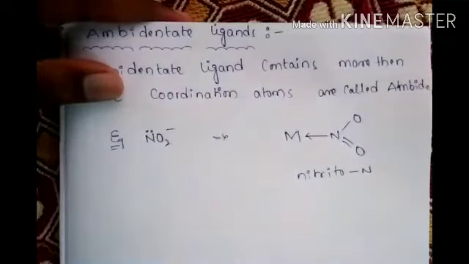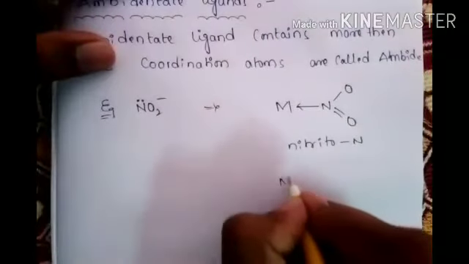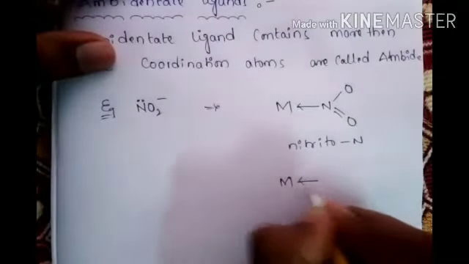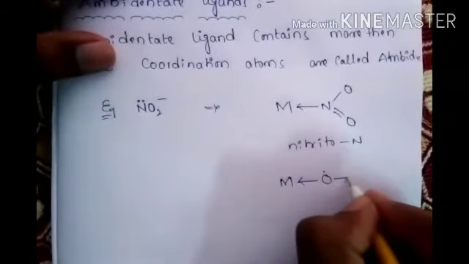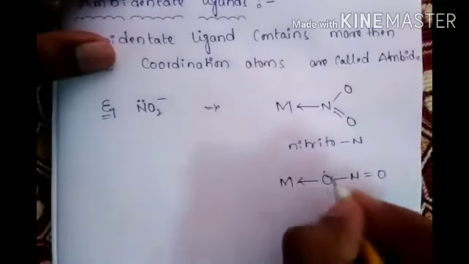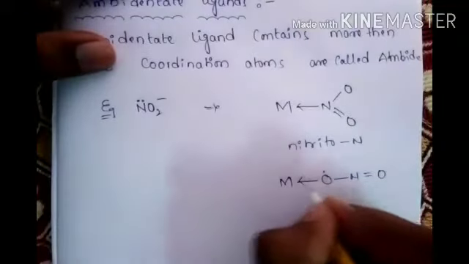And for example, the central atom can take the bond with the oxygen lone pair. Oxygen's upside lone pair is there, right? That oxygen lone pair is donating and forming the coordination bond.